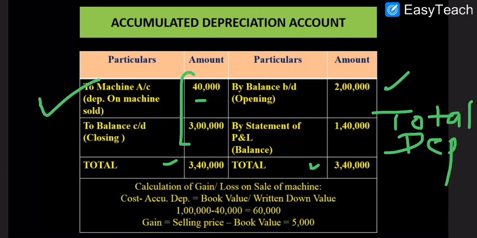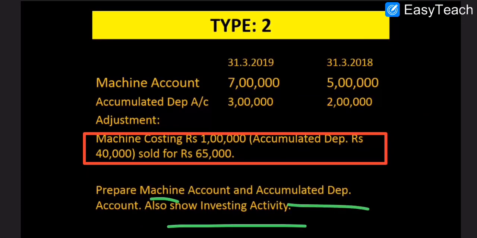So this total depreciation will be shown in operating activities, as this 1,40,000 includes the depreciation on the machine which is sold. Always it is. So only this 1,40,000, that is total depreciation, will be added in operating activities. Fine. Next is the calculation of profit or loss from this question. Now how to calculate profit?